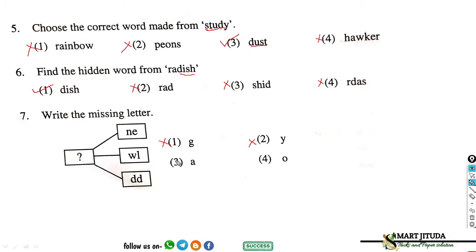In option third, ANEN has no meaning, AWL has no meaning, and ADD has no meaning. So option third is also incorrect. Option 4, if we write O in this box, so ONE has a meaning, OWL has a meaning, and ODD, odd, has a meaning, right? So option 4 is correct for this given question.